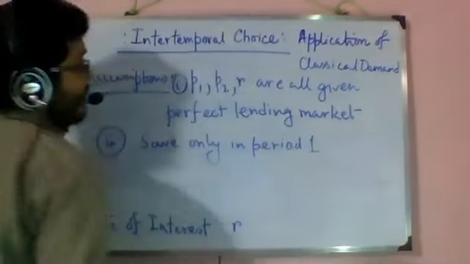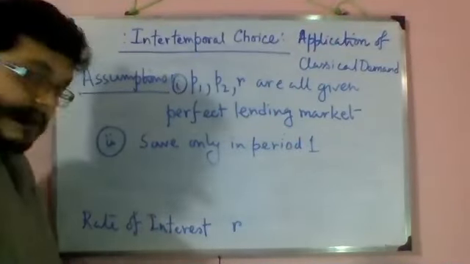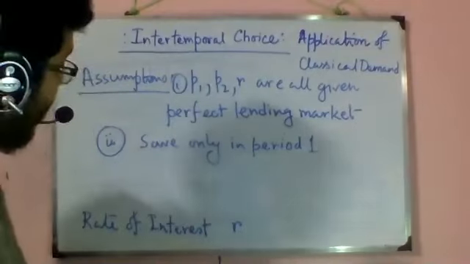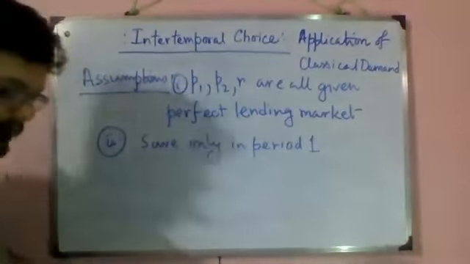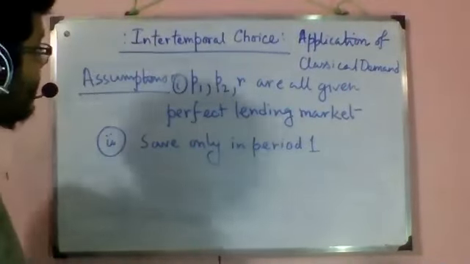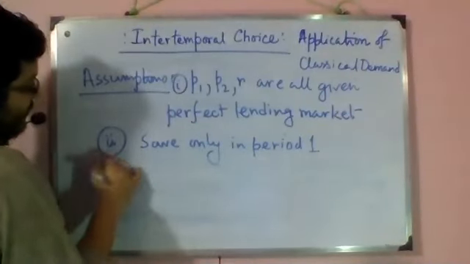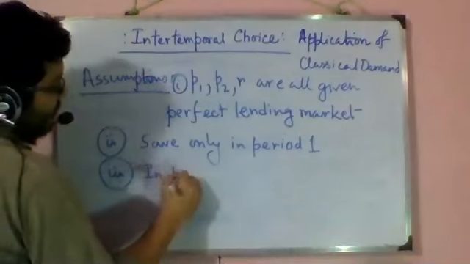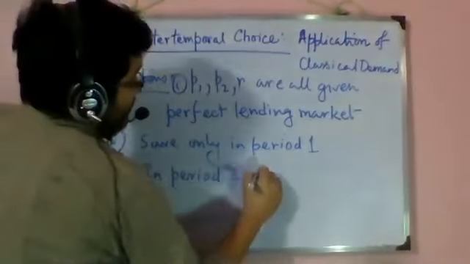Remember, in consumer behavior, we had an assumption which said that there can be no savings. Now here also, we have to take an assumption which is parallel to that. So that assumption is that given you can save in period 1, in period 2, spend everything.